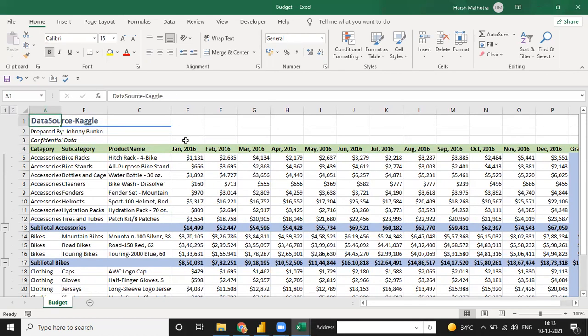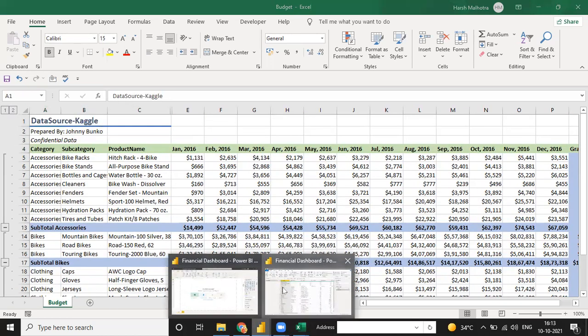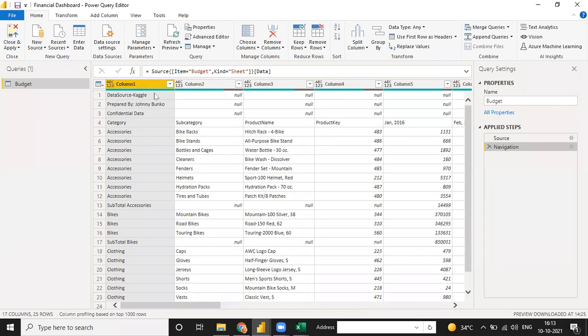So now, from the first source, first row, we have a data source Kaggle, and in the same way in the Power BI editor, we have a data source in the first row. So we need to remove these three rows, because we don't want these three rows in our data set; these three rows are invalid. So we don't want them. You have an option here in the Home tab: choose columns, keep rows, and remove rows. So you have to click on remove rows and see there are options: remove top rows, bottom rows, alternate rows, remove duplicates, remove blank rows, and remove errors. These are the six options you have for remove rows.